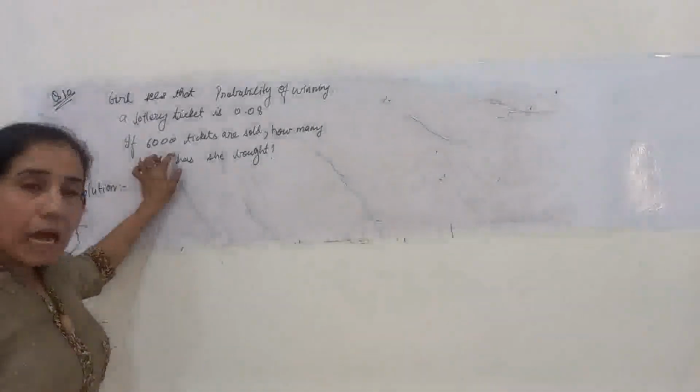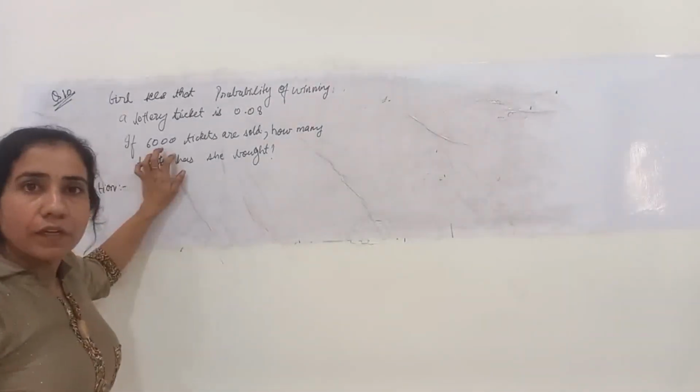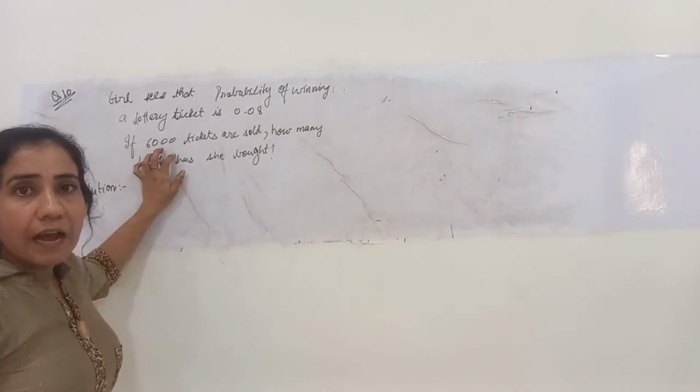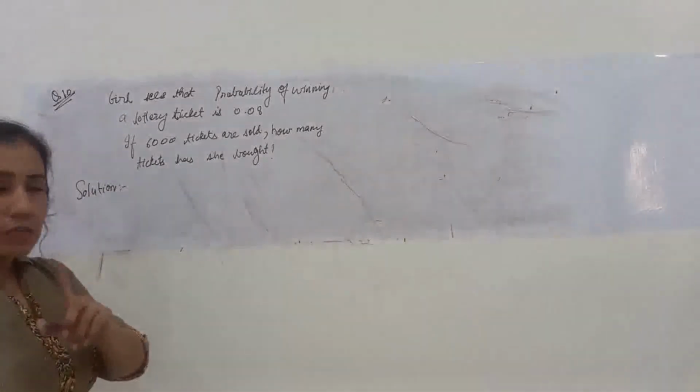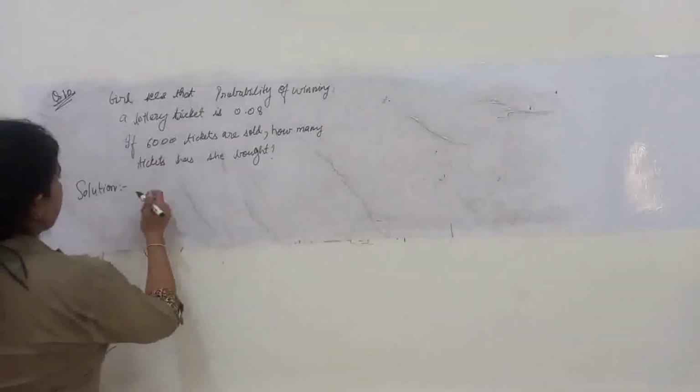If 6,000 tickets are being sold, then the chance of winning is only one out of these 6,000.